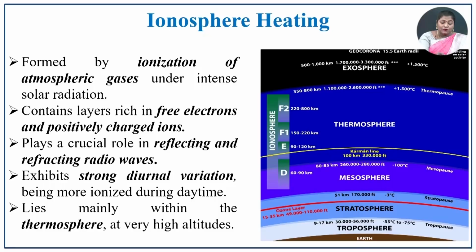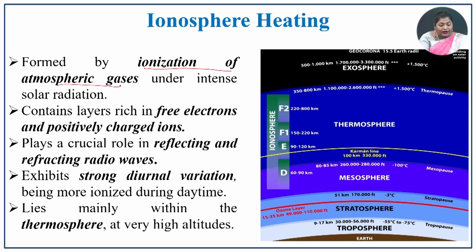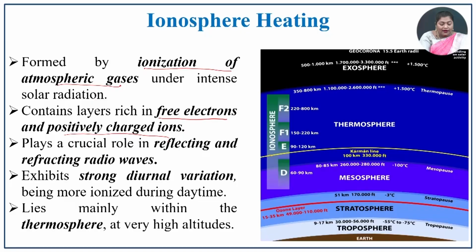Next one is the ionosphere heating. It is formed by the ionization of atmospheric gases under intense solar radiation. Because of solar radiation, all this heating process happens in these layers. It contains very rich free electrons and positively charged ions, and it plays a crucial role in reflecting and refracting radio waves.